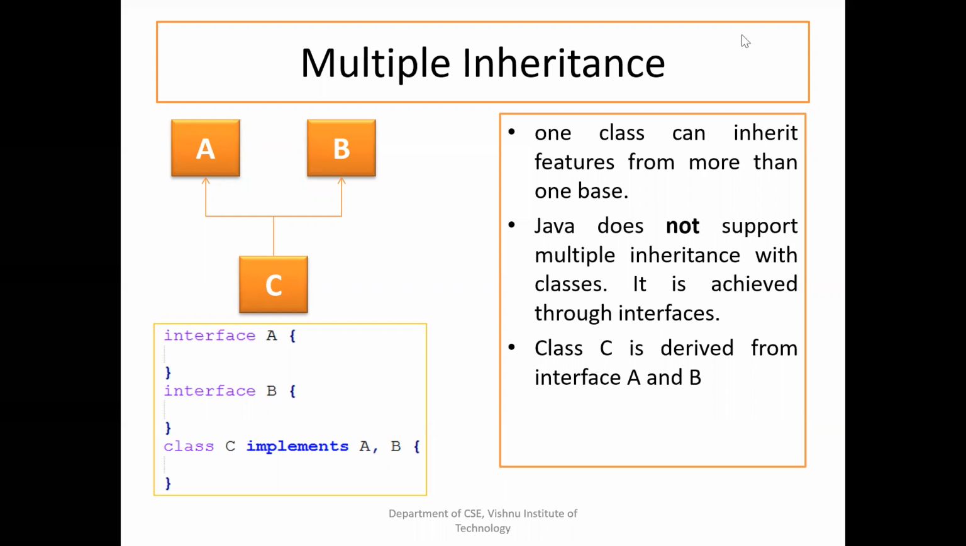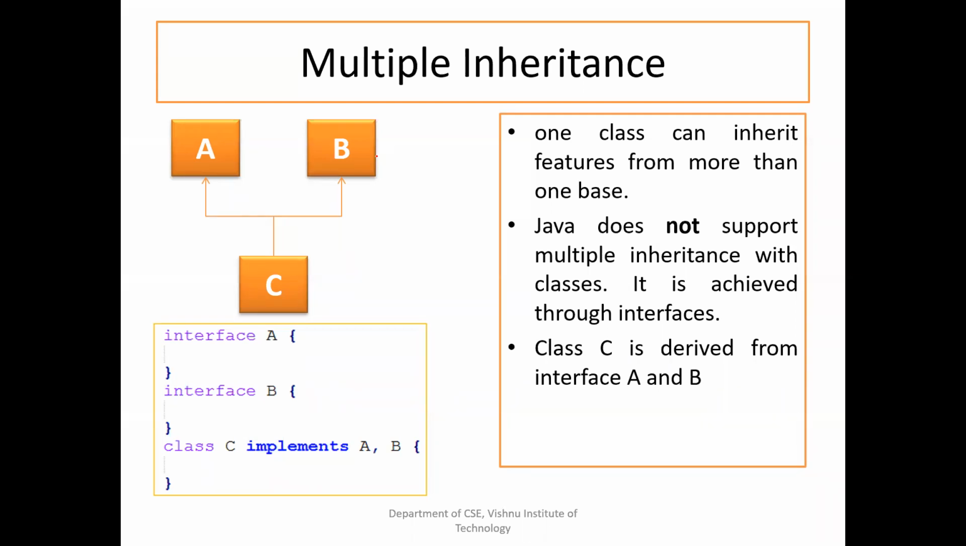So multiple inheritance is nothing but inheriting properties from more than one class. If you observe this class diagram, what you are able to understand here is this class C is inheriting properties from both class A and class B. This kind of inheritance we cannot achieve with the help of only classes.